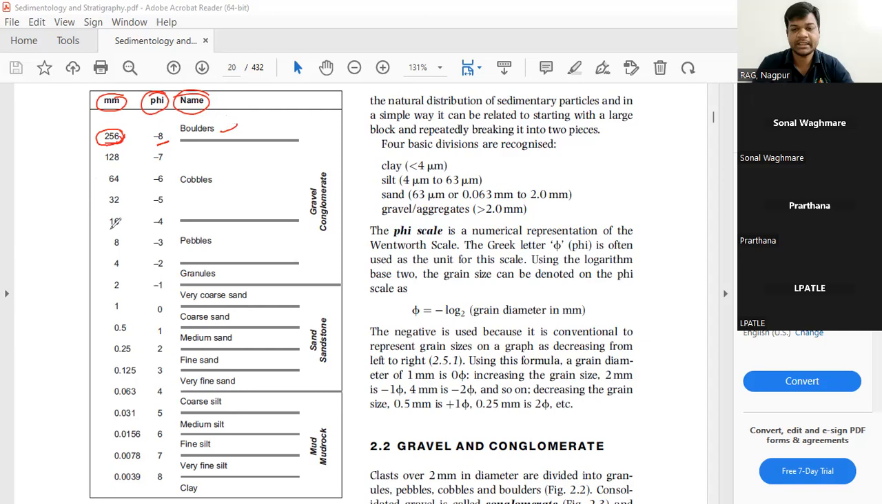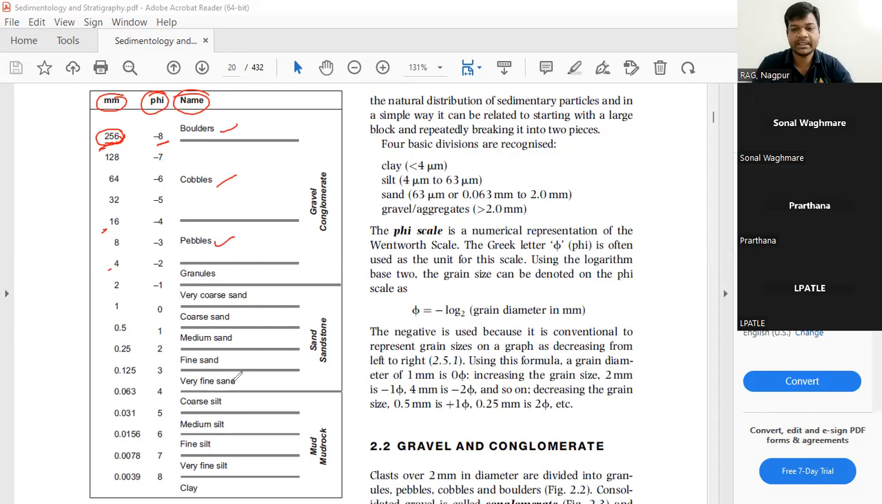If it falls into this range, 16 to 256 millimeter, that is -4 to -7, it will be called cobble. Then 4 to 16 will be pebble. Then 2 to 4 is granule, 1 to 2 very coarse sand, then 0.5 to 1 is coarse sand, 0.25 to 0.5 medium sand, and so on.